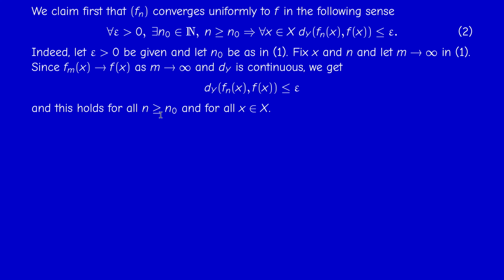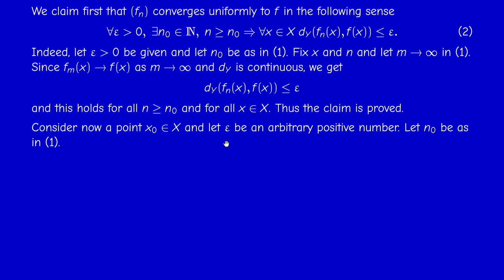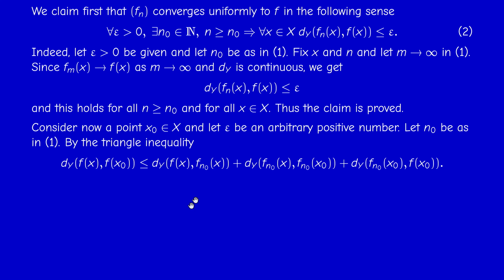Okay, so this is the first thing. And now I use this claim to prove the continuity of the limit, continuity at every point. So pick an arbitrary point x0 in the space and let epsilon be positive, arbitrary. So choose n0 as in condition 1, as we said. And now we use the triangle inequality, as you probably know.